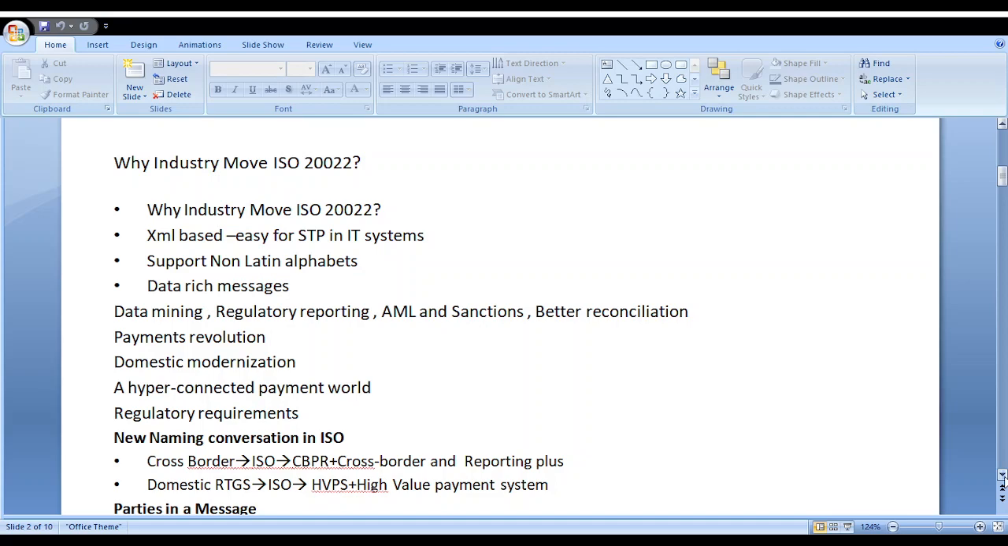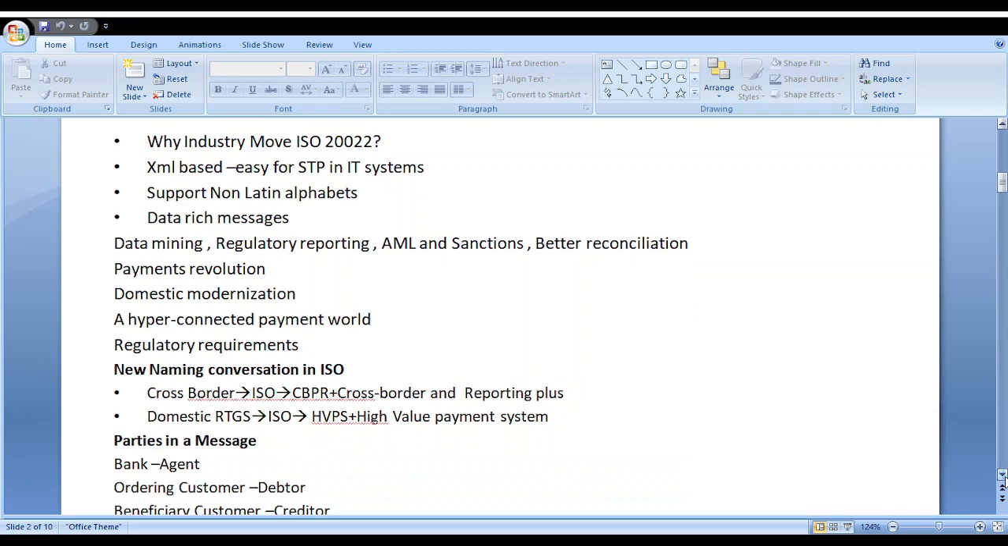New naming conventions in ISO format: cross-border ISO, CBPR plus, which is Cross-Border Payments and Reporting Plus; domestic RTGS ISO; and HVPS plus, the high-value payment systems.